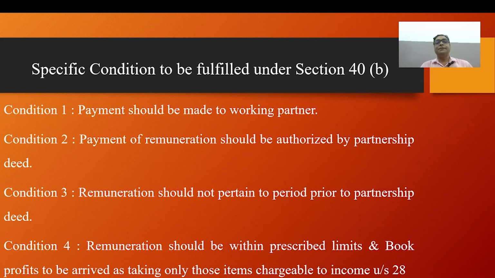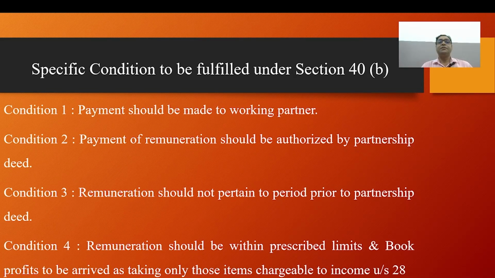Point to consider: mentioning in the partnership deed that remuneration would be payable would not be sufficient. The partnership deed should contain clear specifications of the remuneration. For example, remuneration may be specified by way of annual fixed payment, or a specified percentage of the book profit, or commission may be specified as a percentage of sales.